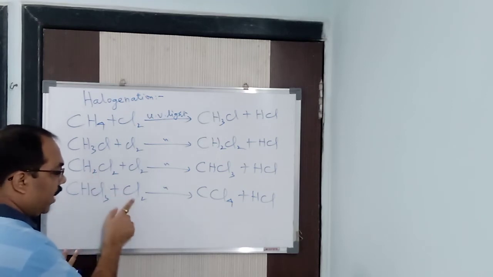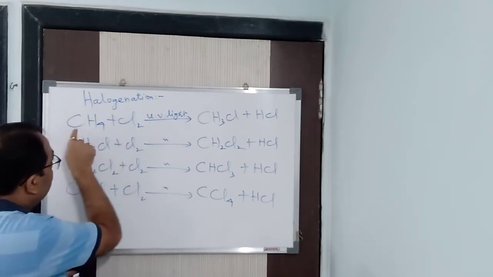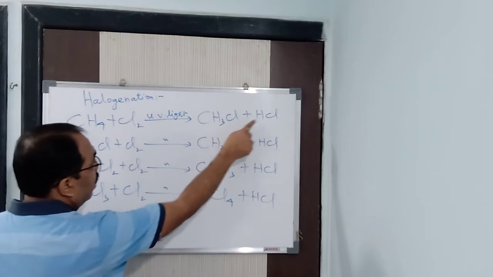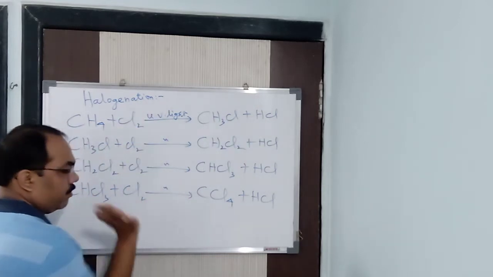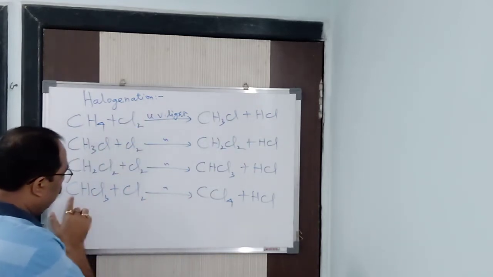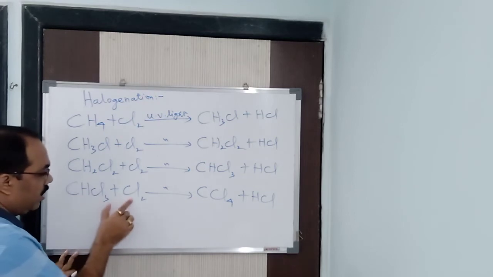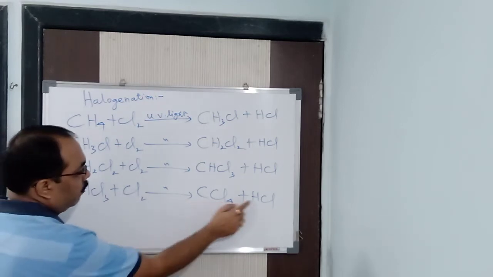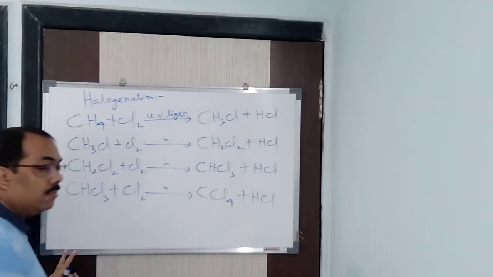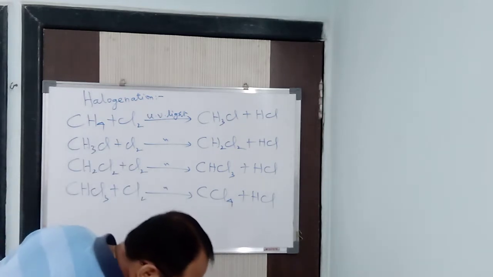Instead of Cl2, it is Br2. Why am I saying this? Because all the steps will be the same. CH4 plus Br2 will be CH3Br plus HBr. In this way you will come to the last step, where also it is the same thing. You will be using CHBr3 plus Br2, and you will be getting CBr4 plus HBr. So tetrabromomethane.